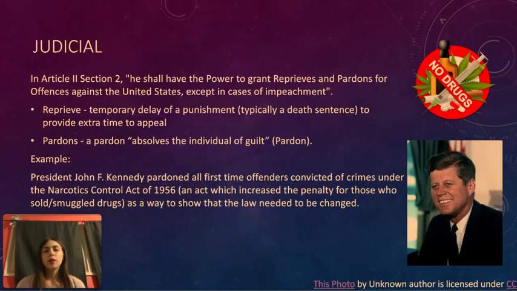Next is judicial power. So this includes reprieves and pardons. A reprieve is a temporary delay of punishment. Typically, the punishment would be a death sentence. And this provides a bit of extra time to appeal. And then a pardon absolves the individual of guilt.